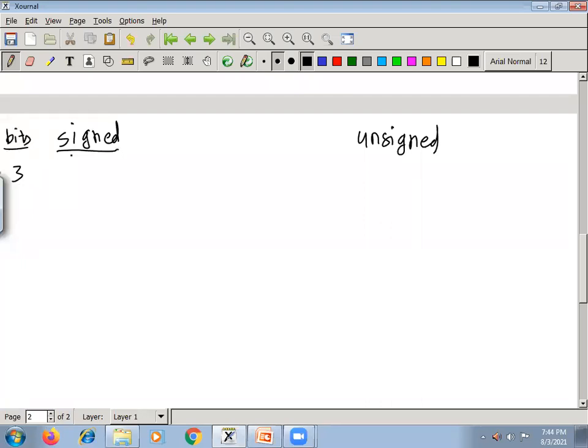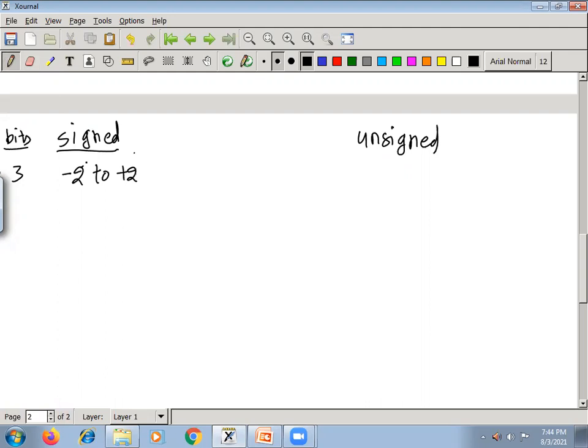When you have 3 bits, what are the range of values for signed? This is minus 2 power 3 to plus 2 power of, sorry, signed means 1 bit is used for sign, so you have to leave that sign bit.